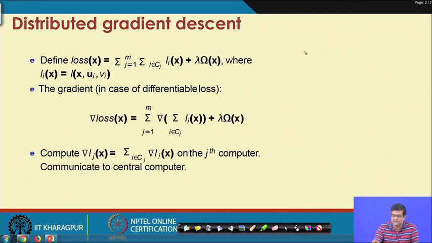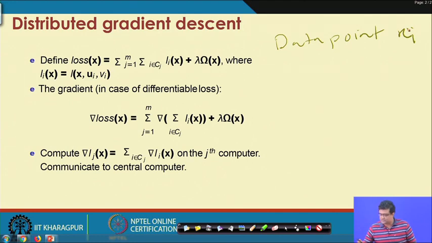Our data point is xi, or rather sorry, the data point is ui and vi, and the parameters with respect to which we are going to optimize are x.